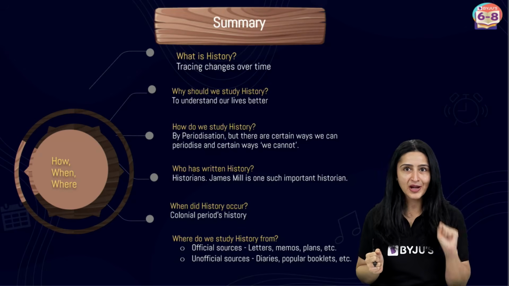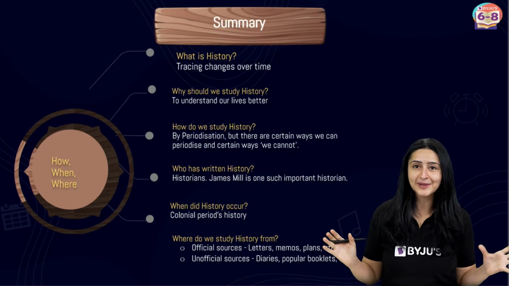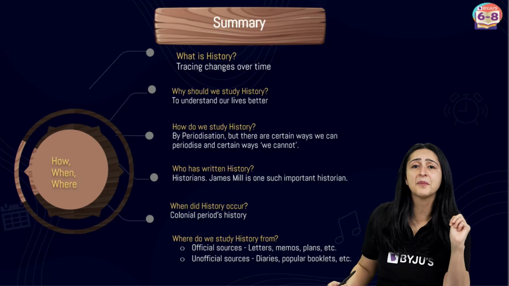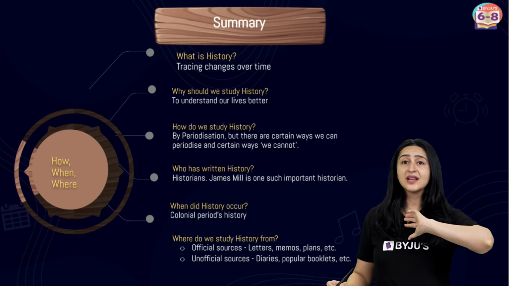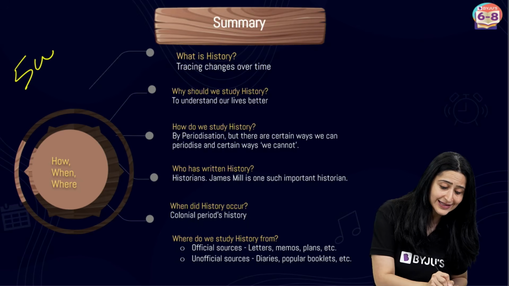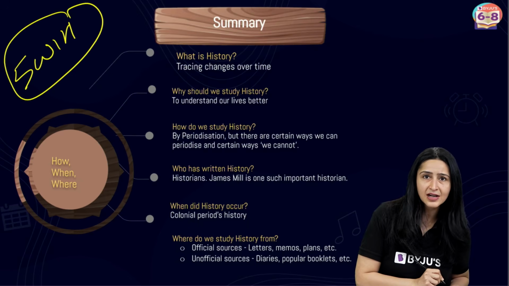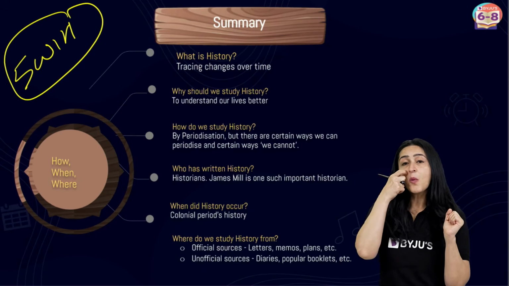Okay, so with that, we've pretty much reached the end of this chapter. Very interesting chapter. Let us quickly summarize all the concepts that we have learned in this chapter. So we did the whole 5W1H formula, which helped us to understand this chapter a little bit better or easier. So what was our first question?